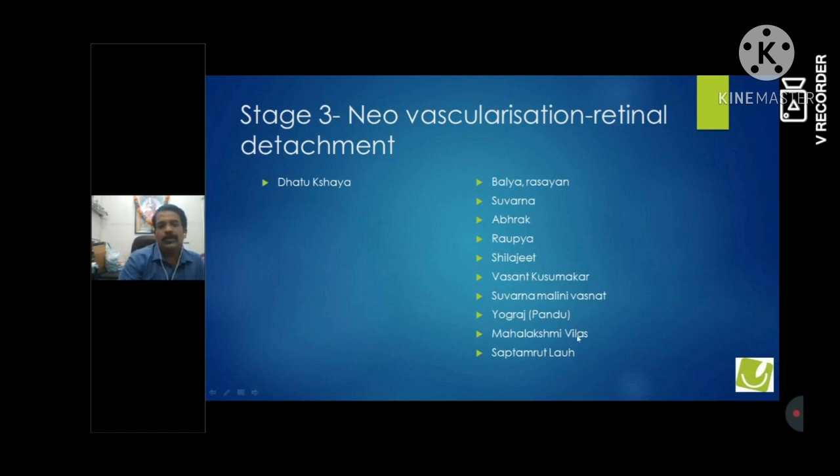Mahalakshmi Vilas can be used in a person who is weak and emaciated, where there is a weakness in the heart, a weakness in the pumping of the heart, and that's why there is less blood supply to the retina. So there we can use Mahalakshmi Vilas.